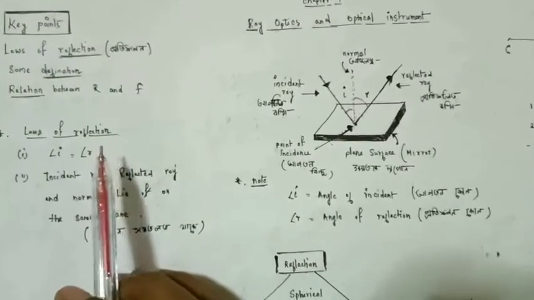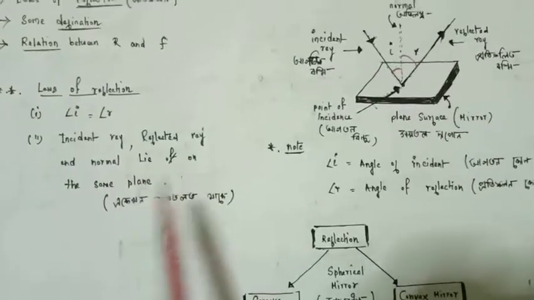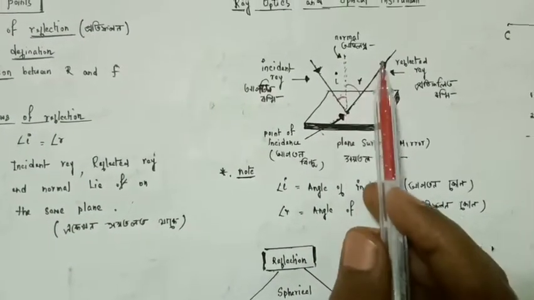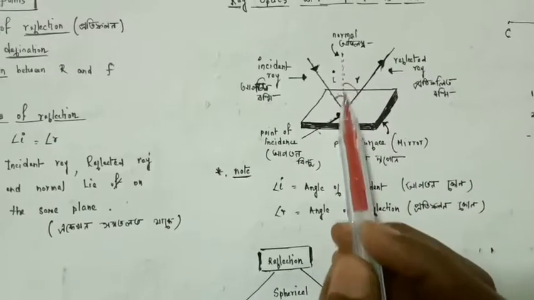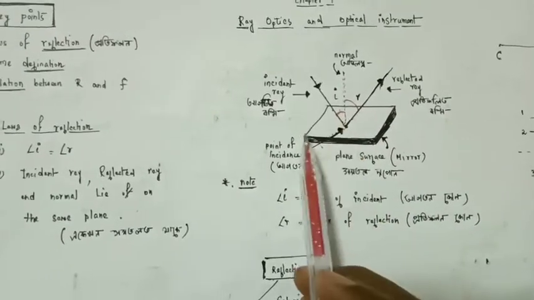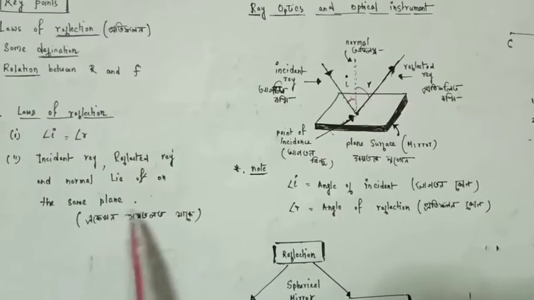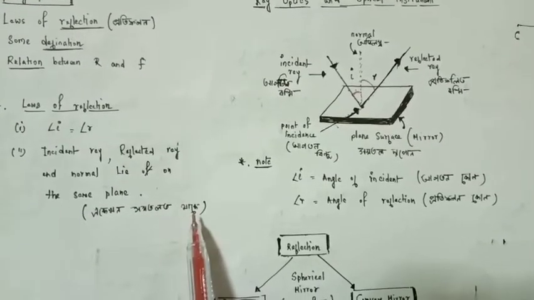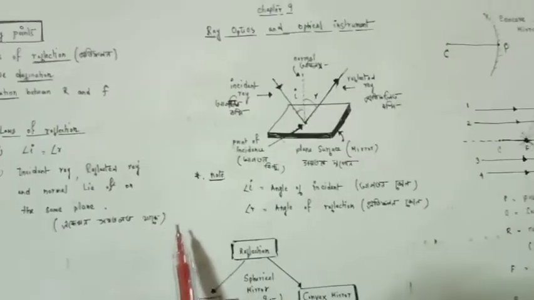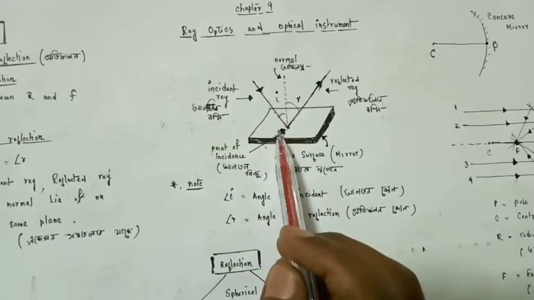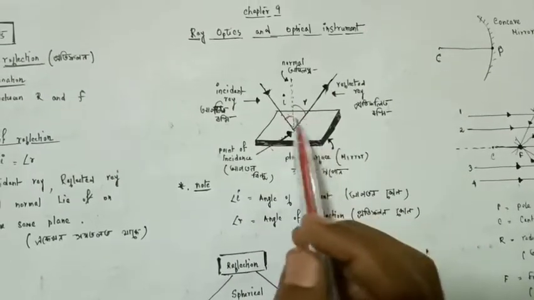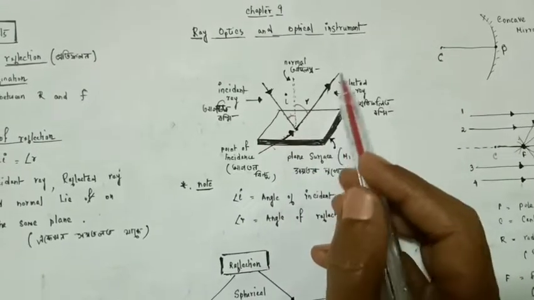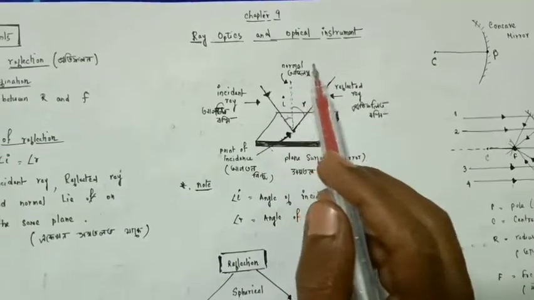And then these three lines, the incident ray, the reflected ray and the normal, all lie in the same plane. It is the second law. That means they must be in the same plane. The incident ray comes in one medium, strikes a surface, and is reflected back into the same medium.